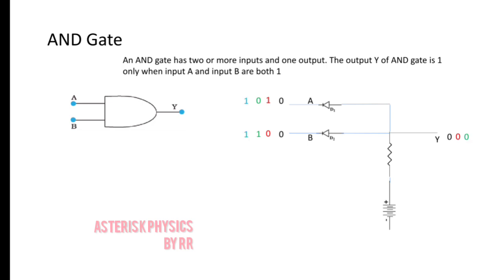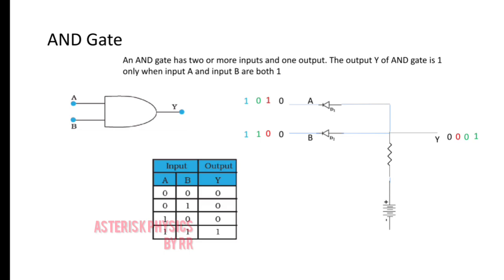When both the inputs are at high state, these diodes are reverse biased and will not conduct current. Therefore, there is no drop across the load resistor, or practically the point Y will be at high potential.